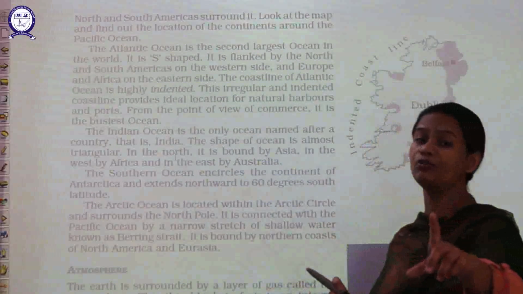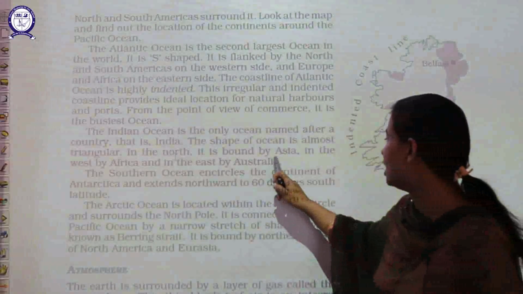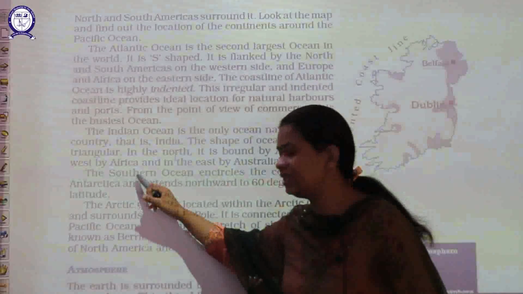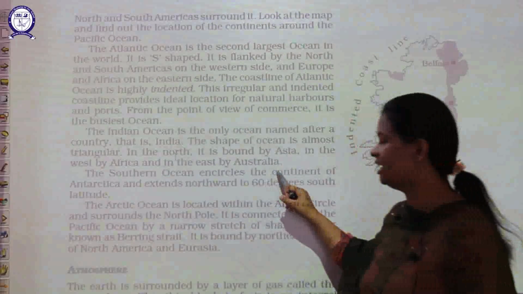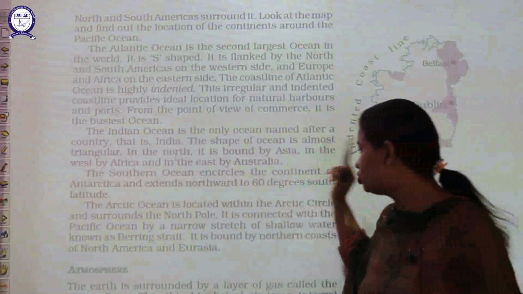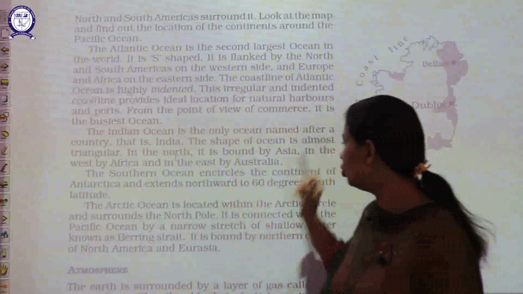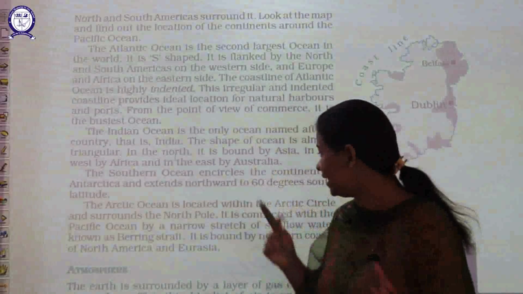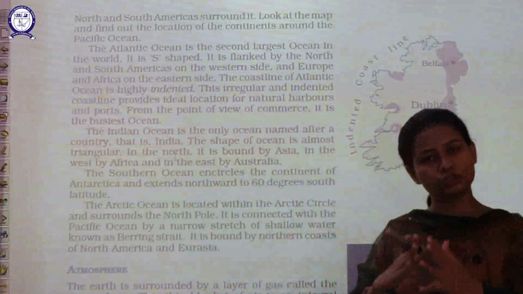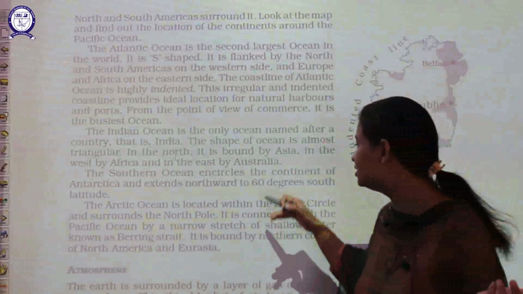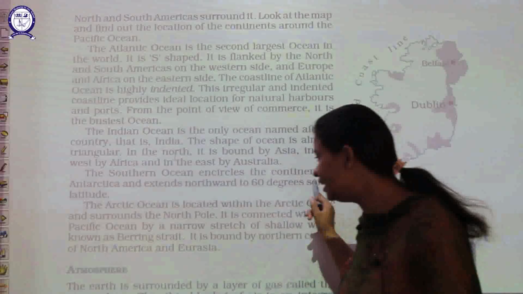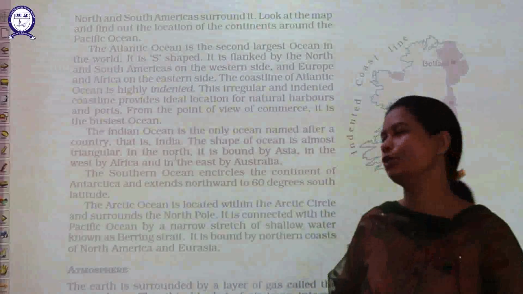So it is surrounded by the Asia continent, and in the west it is surrounded by Africa, and in the east it is surrounded by Australia. In the south, this ocean also extends towards the north direction of 60° south latitude.